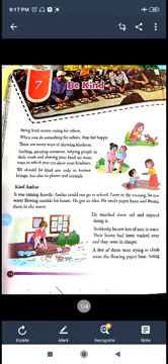Let's do a bit of revision of our previous work, which is Moral Science chapter 7, Be Kind. I repeat, it is Moral Science chapter 7, Be Kind. Now I'll start. Being kind means caring for others. When you care for others, that means you are being kind.